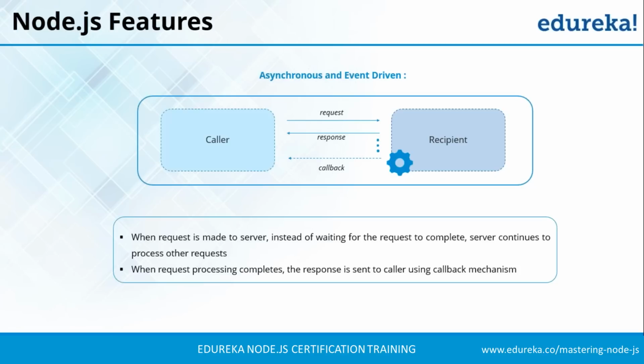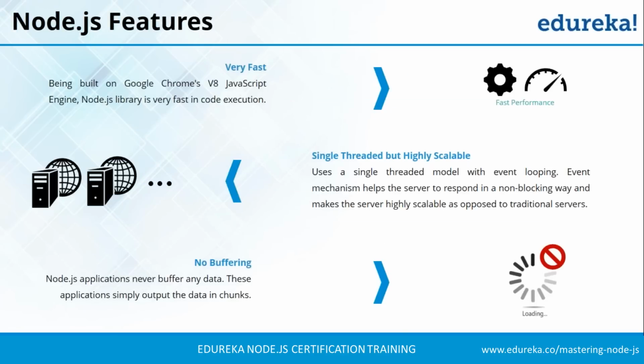As Node.js is built on top of Google Chrome's V8 JavaScript engine, its library is very fast in code execution. Then we have single thread but highly scalable. Node.js follows a single thread mechanism with event looping. It is highly scalable because event mechanisms help the server to respond in a non-blocking way and make the server highly scalable as opposed to traditional servers.